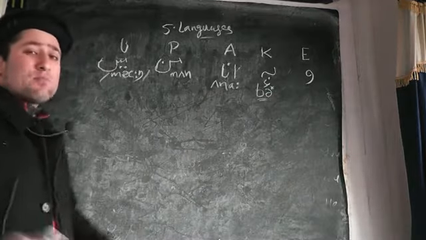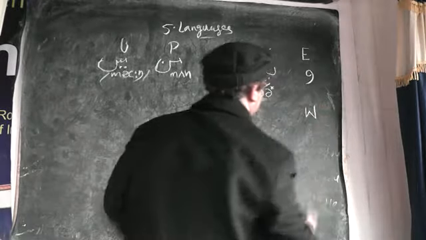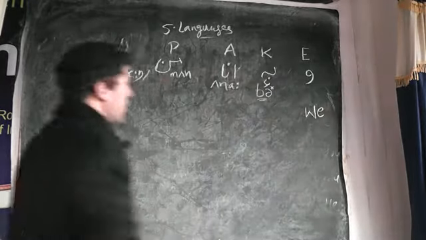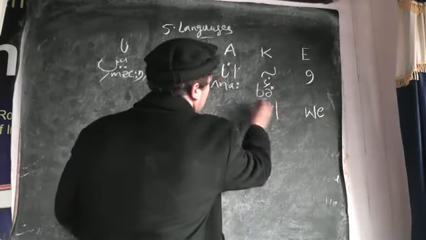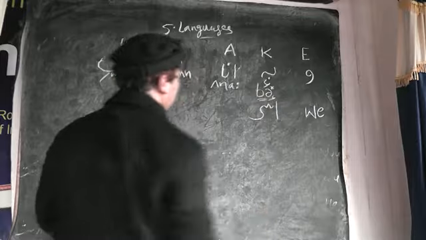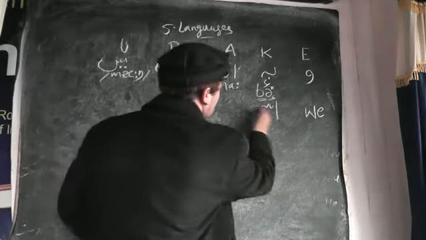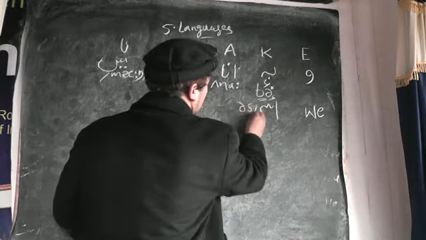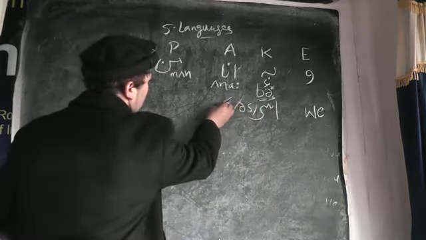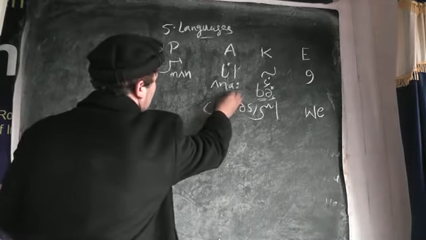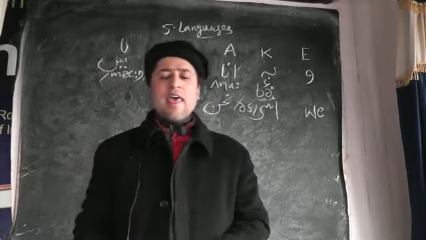Then we have first person plural, that's we. And we in Kashmiri, we call it is. And in Arabic, I write here, this is a, and this is is. In Arabic, we call it Nahnu. So we is for both singular and plural.